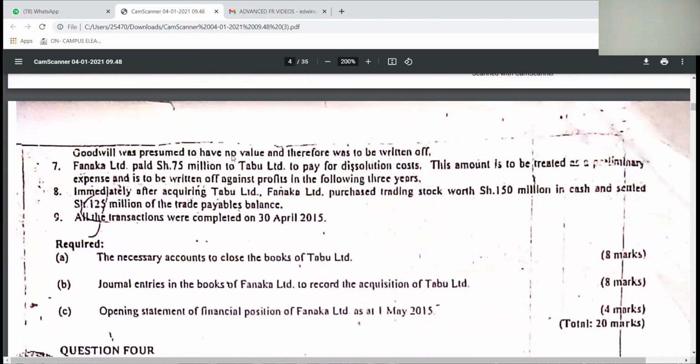The amount is to be treated as a preliminary expense and is to be written off against profits in the following 3 years. Immediately after acquiring Tabu Limited, Fanaka purchased trading stock worth 150 in cash and settled 125 million of the trade payables. All of the transactions were completed on 30th April 2015.